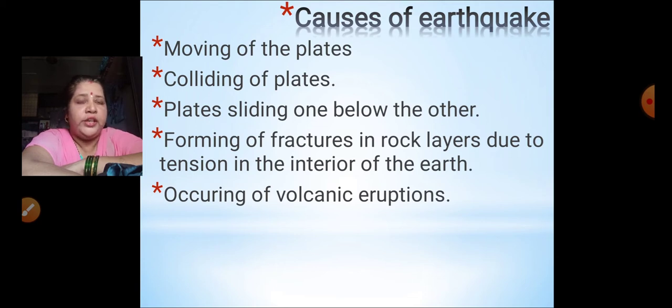So these are the various causes of earthquake. What are the causes of earthquake? Moving of the plates, colliding of the plates, plates sliding one below the other, forming of fractures in rock layers due to tension in the interior of the earth, and lastly, occurring of volcanic eruptions. Everyone has understood what are the causes of earthquake? So let's move on.